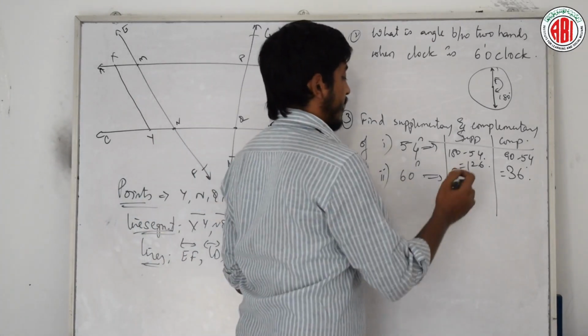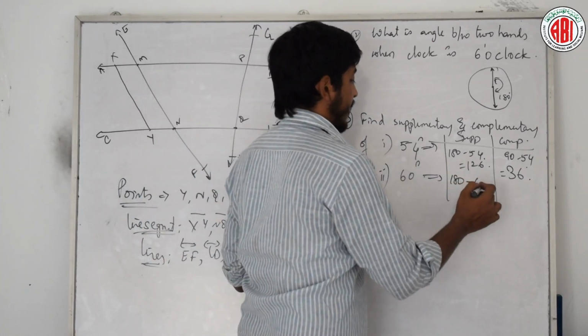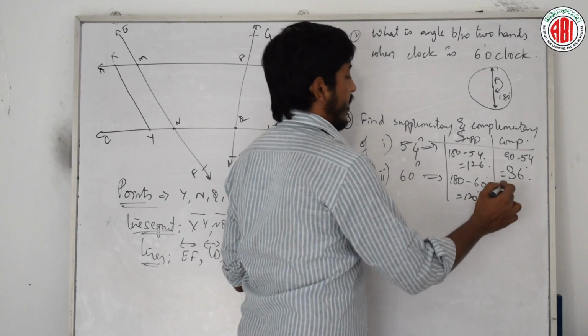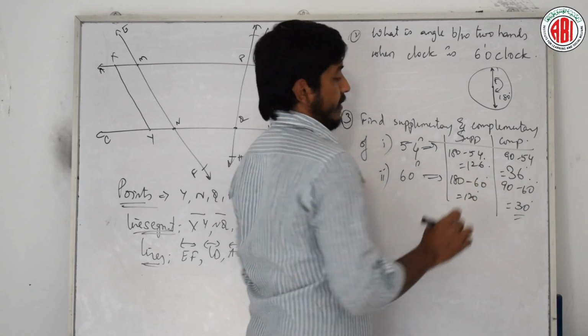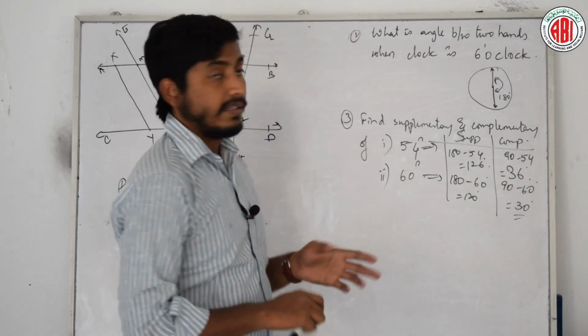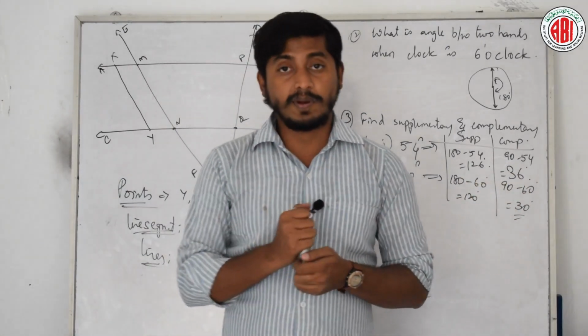Similarly, let us find for 60 also. 180 minus 60, that is 120 here. 90 minus 60, that is 30 degrees. Clear? Is it easy to solve? Shall we do a few more problems?